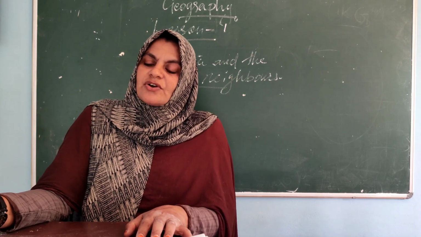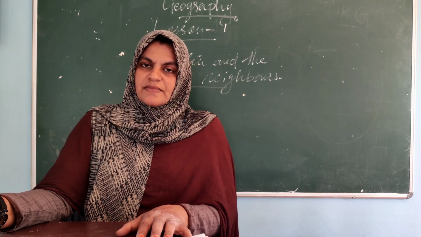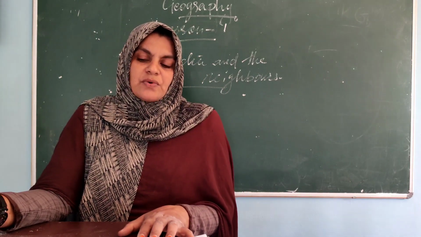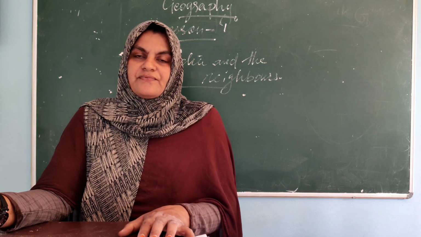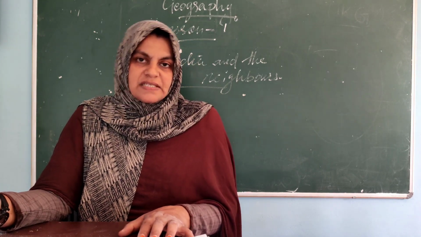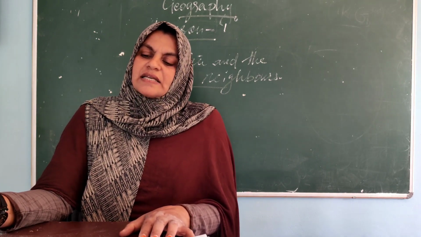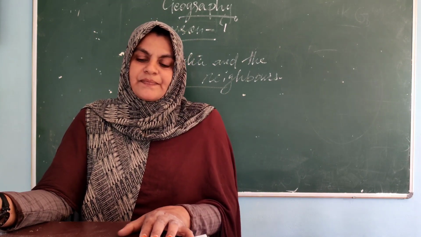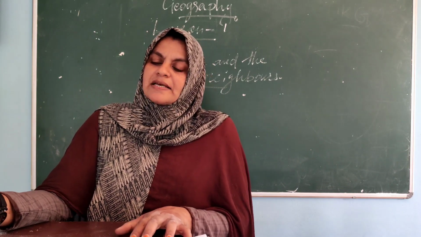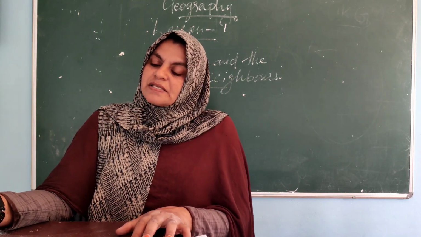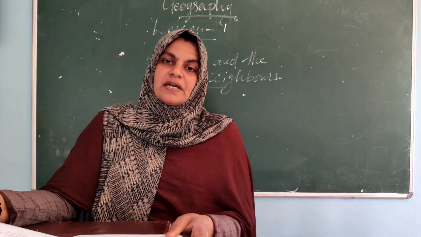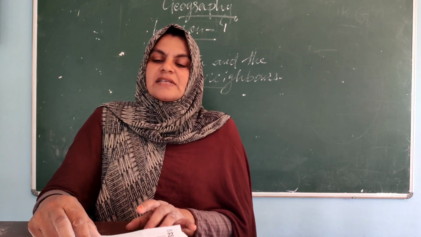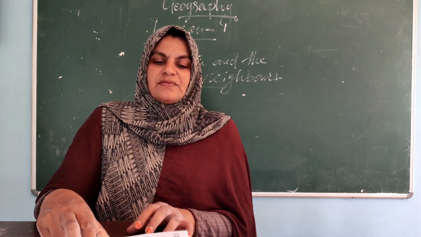Southern neighbors consist of two island countries. Once again I will tell you, India shares its land boundaries with Pakistan and Afghanistan in the northwest. Got it? And China, Nepal and Bhutan in the north side, and Myanmar and Bangladesh in the east side. Southern neighbors are two island countries. You know which are the two island countries? Yes, they are Sri Lanka and Maldives.